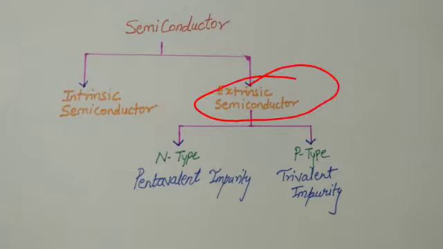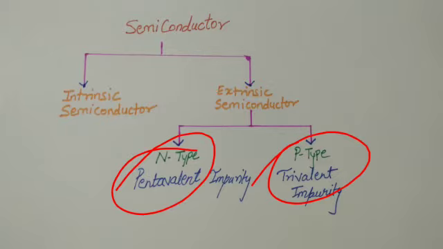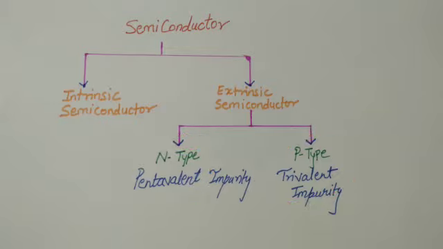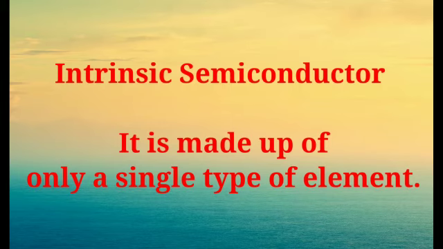But extrinsic semiconductors are of two types, N-type and P-type, in which we mix in an impurity. In N-type we mix a pentavalent impurity, and in P-type we mix a trivalent impurity. So in an extrinsic semiconductor we mix impurities. Now first we will talk about intrinsic semiconductors.